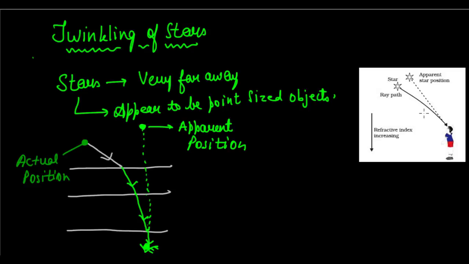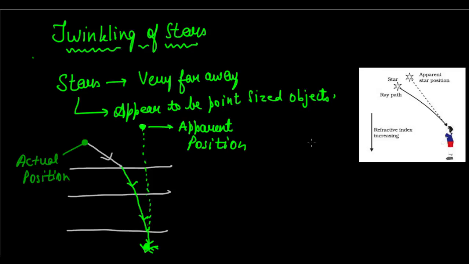So if you look at this diagram, which is much clearer, this is the observer and here is the actual star, right? Now the ray path, you can see it is bending progressively towards the normal because of the variation in refractive indices of the various layers of the atmosphere. The refractive index is increasing as we go down the layers of the atmosphere. So when it reaches his eyes, he basically sees an apparent position which is being created. We don't see the real position.